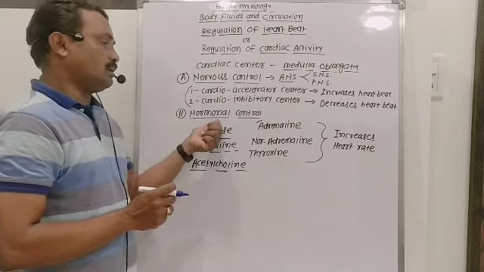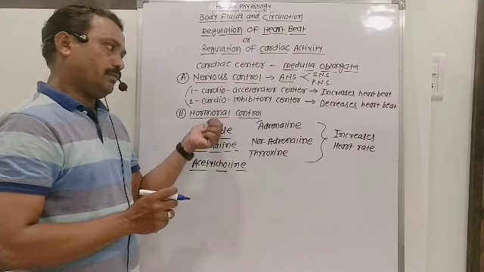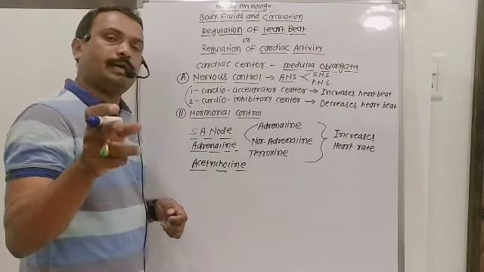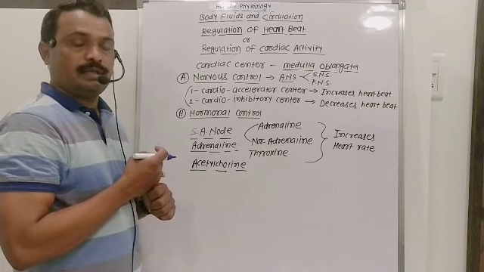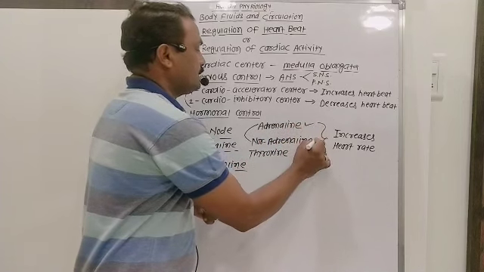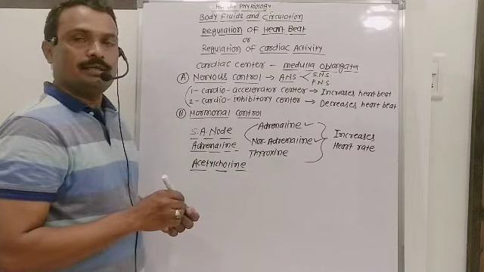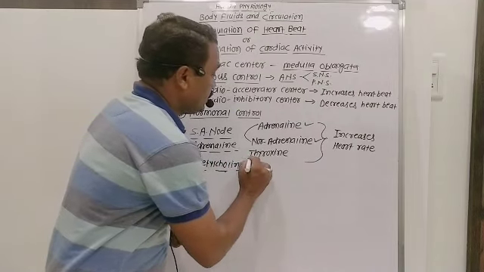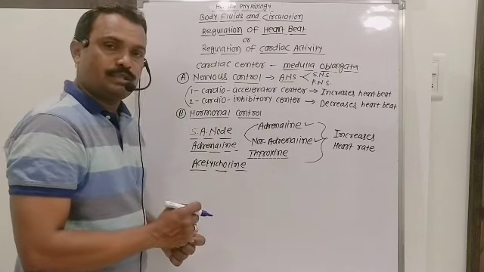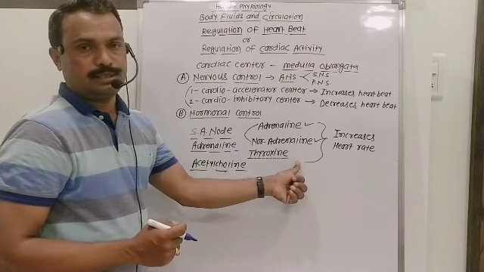Now there is chemical control, meaning hormones are also responsible for increasing cardiac activity. Adrenaline and noradrenaline are two hormones secreted by the adrenal medulla. Whenever adrenaline is secreted, heartbeat increases. When noradrenaline is secreted, heartbeat increases. The thyroxine hormone, secreted by the thyroid gland, is also responsible for increasing the rate of heartbeat. Whenever thyroxine is secreted, the rate of heartbeat increases.